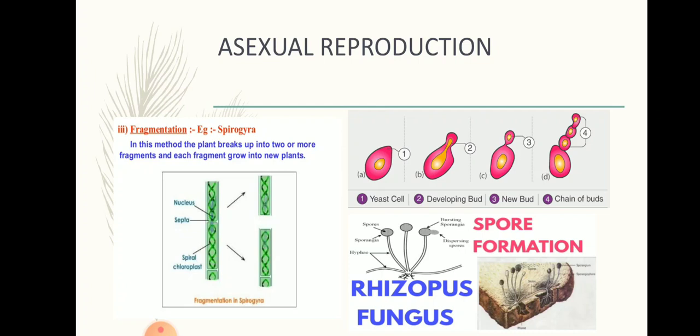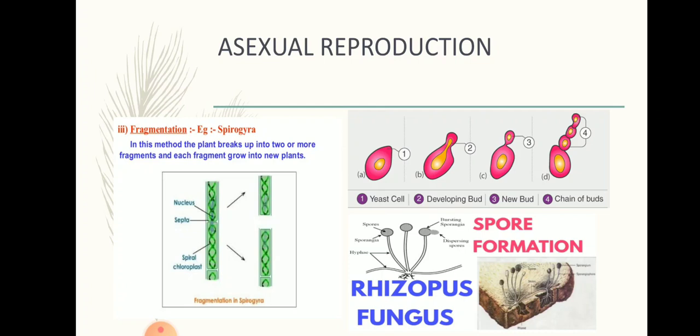You can find Spirogyra floating in ponds and ditches which do not have fresh water. So fragmentation is one of the processes by which asexual reproduction is carried out.